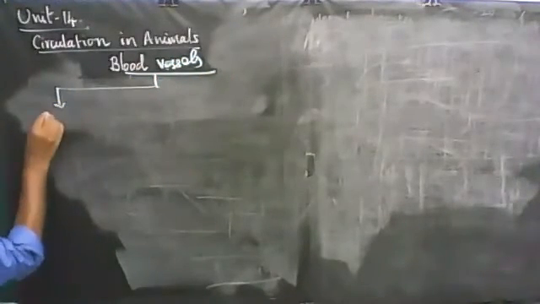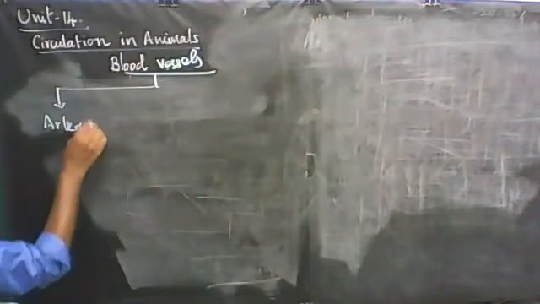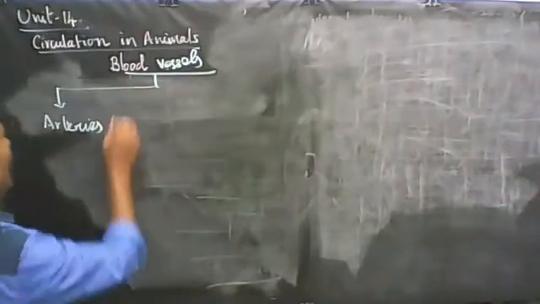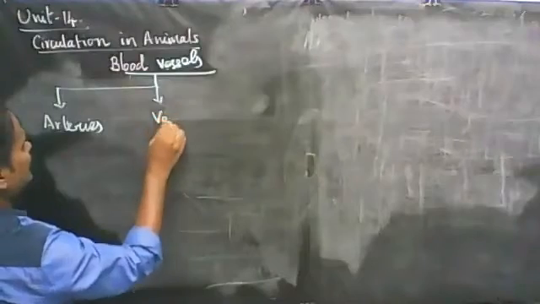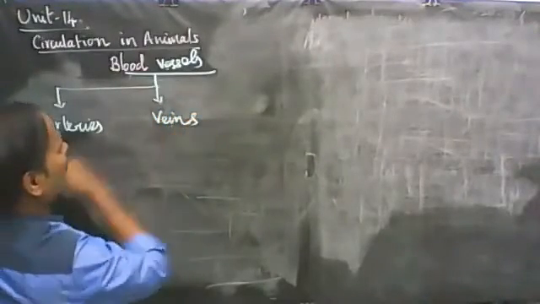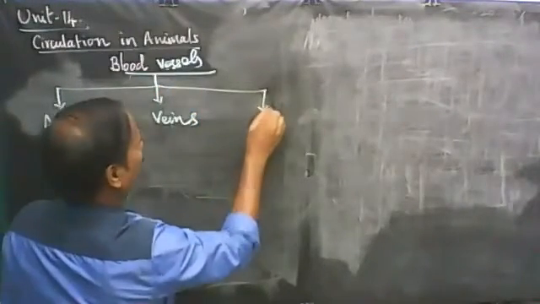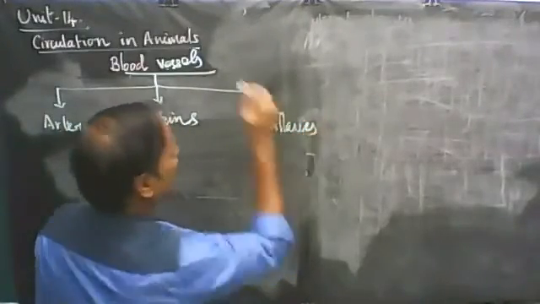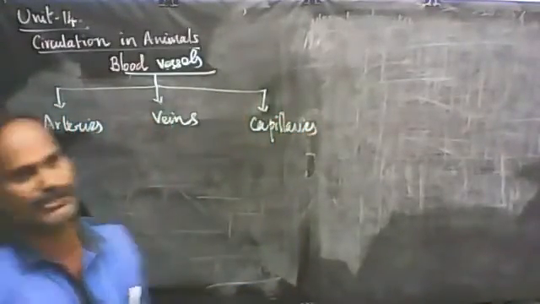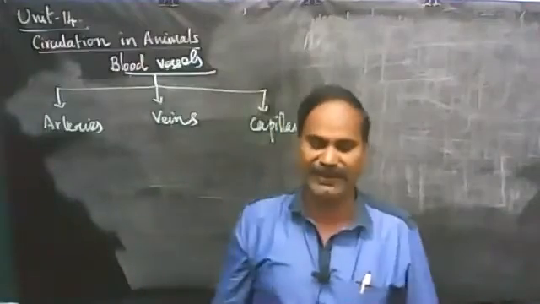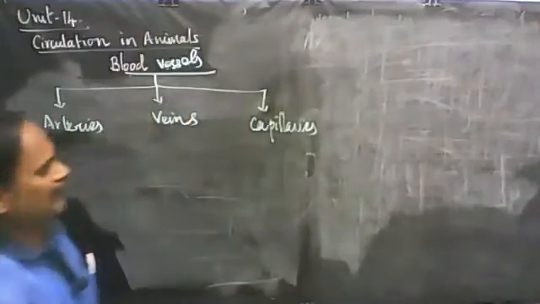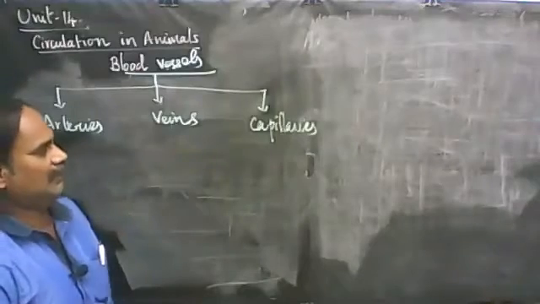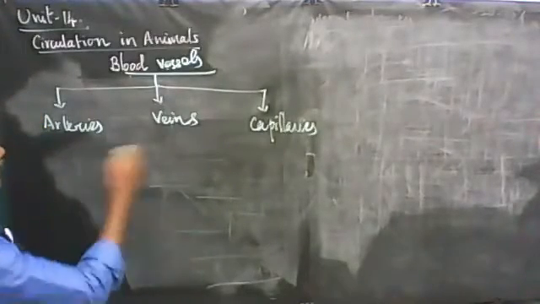One is arteries. Arteries carry blood away from the heart. Another one is veins. Veins bring blood toward the heart. Then the third one is capillaries. These capillaries are present in the tissues. Arteries and veins are reunited, formed and branched, by means of capillaries. Right, now let's see them one by one.